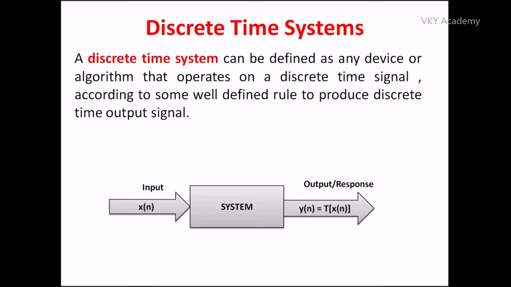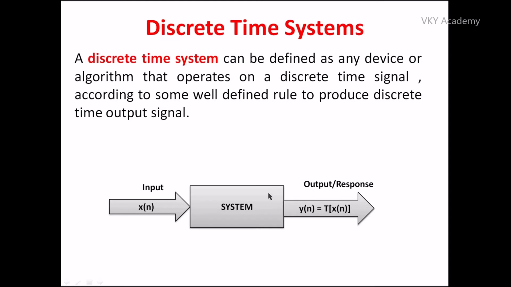Now the same definition for the continuous time systems can be used for the discrete time systems. We only need to replace the continuous time system with the discrete time system. So the definition will be: a discrete time system can be defined as any device or algorithm that operates on a discrete time signal according to some well-defined rule to produce discrete time output signal.